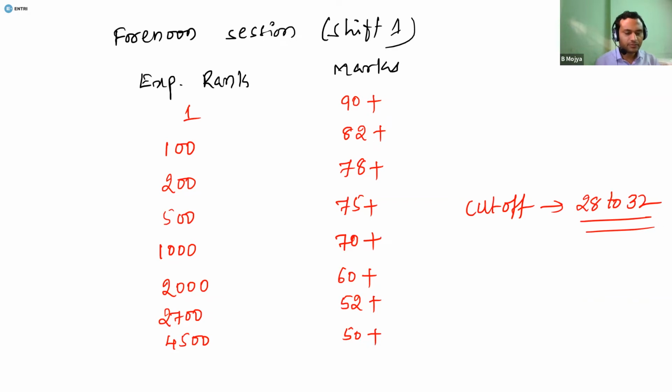Now, if you want to look at admissions in IITs, the one who is going to get a rank below 1000 can be expected to get admission in all old IITs, but maybe not the top branches.